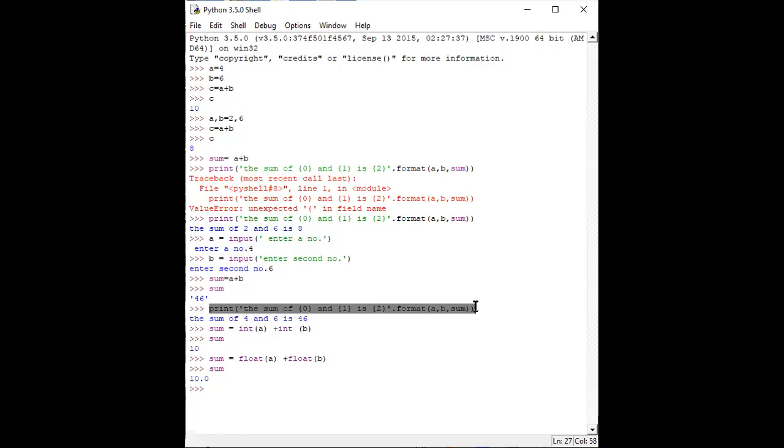So this input is a built-in function, so that is already present in my Python programming language. Now in the C statement, what did we do? In C, what did we write after print? The sum of this particular percentage of those, meaning the integer and float, all of the things we used to write. So here the sum of 0 and 1 is 2.